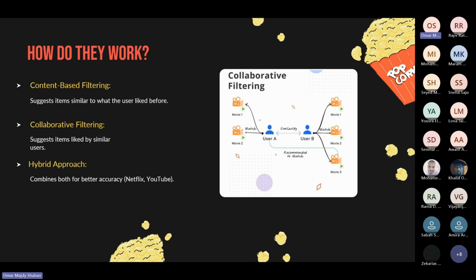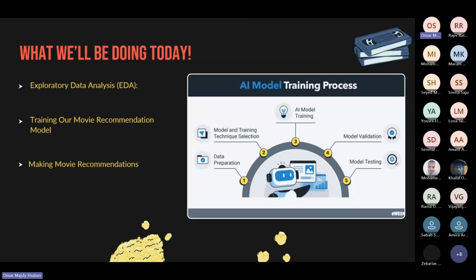And the third approach is a hybrid approach, which is what Netflix and YouTube use. It combines both content-based and collaborative filtering for better accuracy. And this is what Netflix and YouTube use to personalize recommendations. It not only considers what you like, but also what other people like, which creates highly accurate and personalized suggestions.